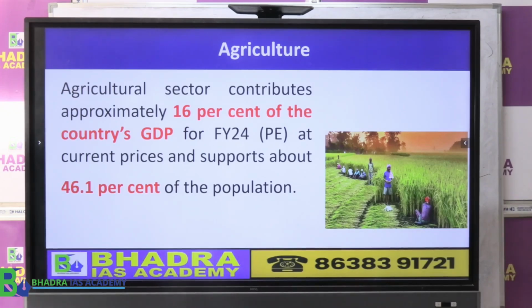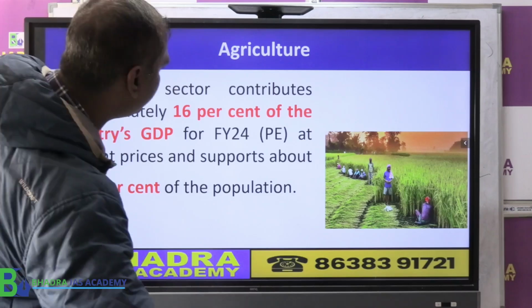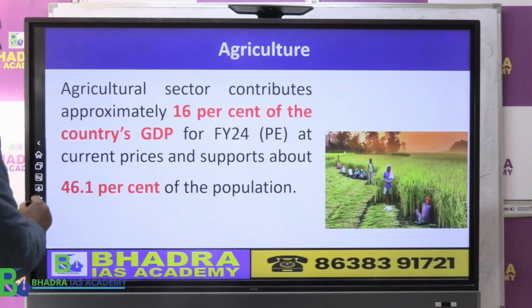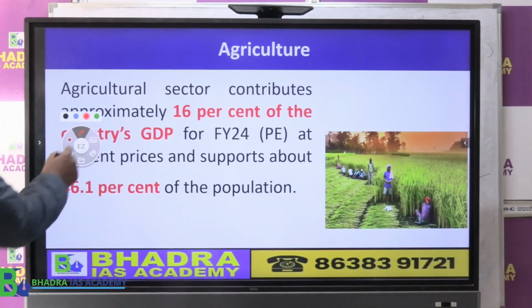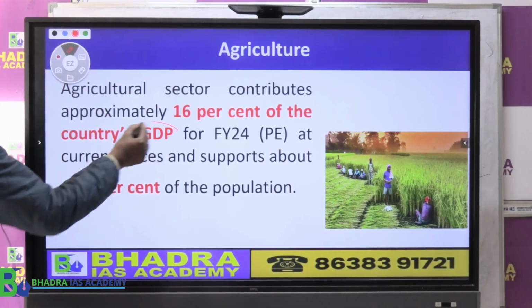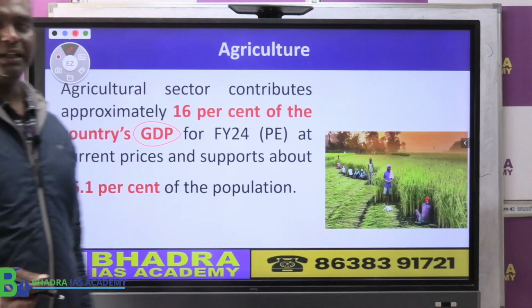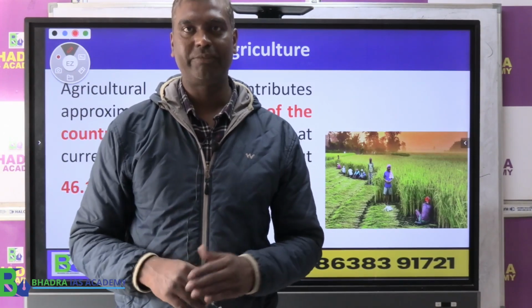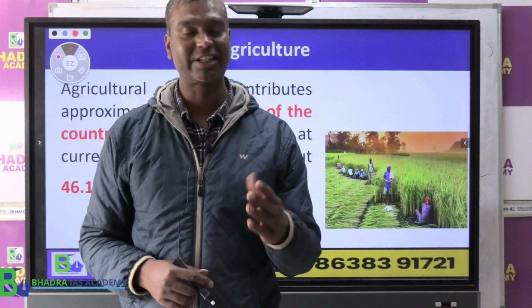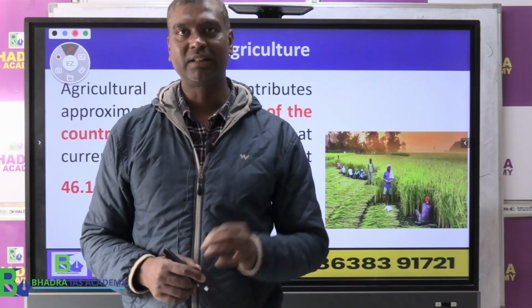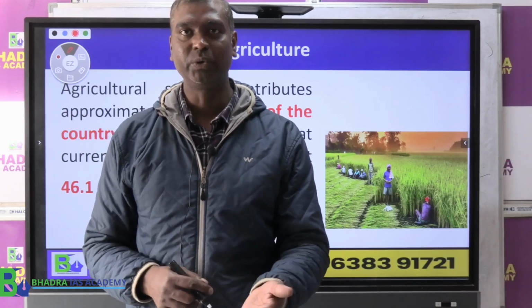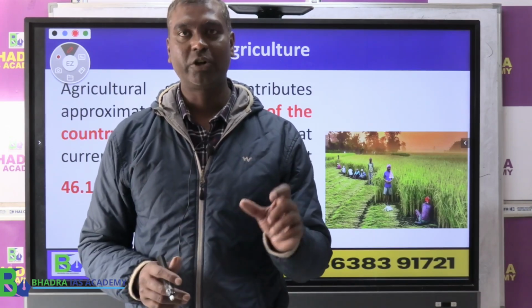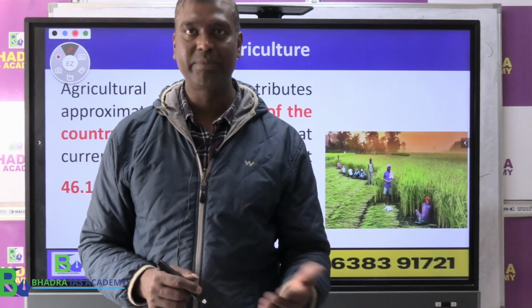So now what is the first important thing that the economic survey highlights about agriculture? The agriculture contribution. What is the contribution of agriculture to India's GDP? That is the point. Okay, and this kind of question came in APSC prelims. If you have my textbook, you can check the national income chapter. In the national income chapter, I have given the previous year MCQ. There is the question, what is the contribution of agriculture to GDP, right?